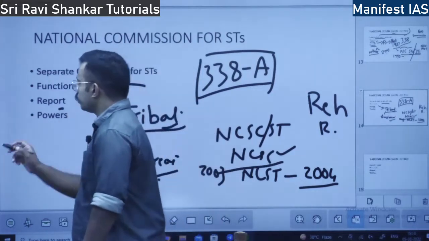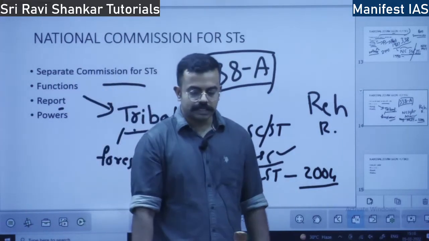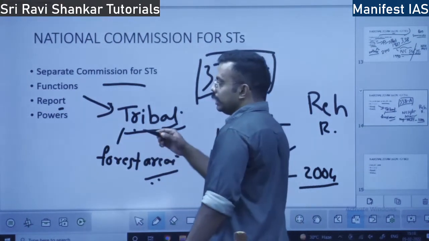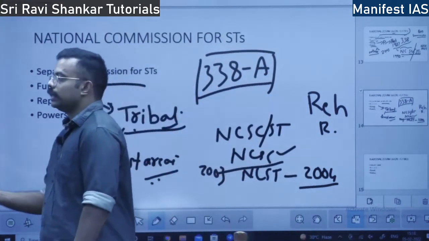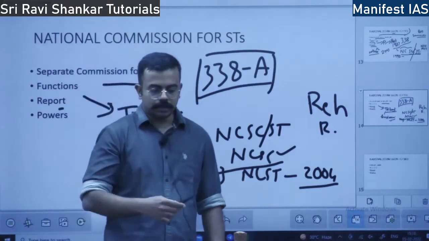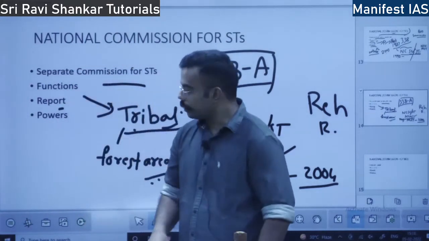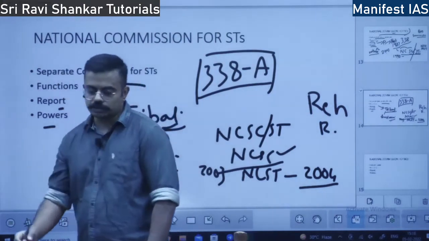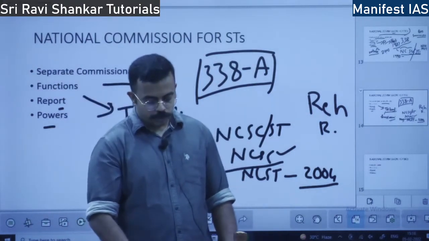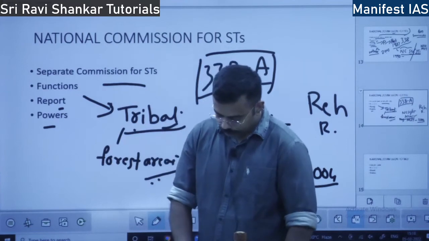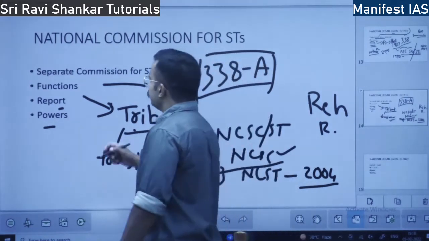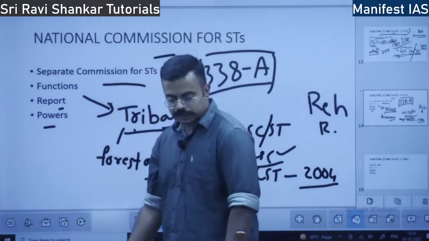Okay, next we will speak about the report of the commission. I already said they give the report annually to the president. The president in turn places the report where? In front of the parliament. Okay. Powers of the commission. Lastly, we will discuss powers. Similar to NCSC powers. Summoning a witness. They can ask any person to come and present before the NCST, summoning a person.